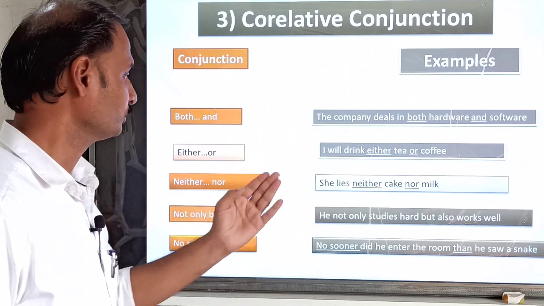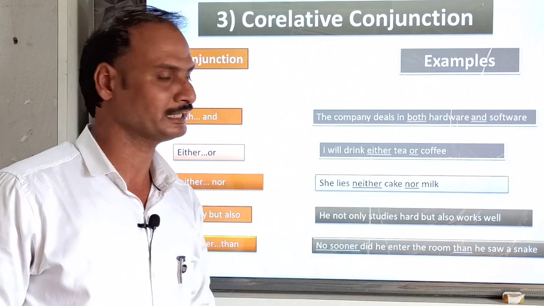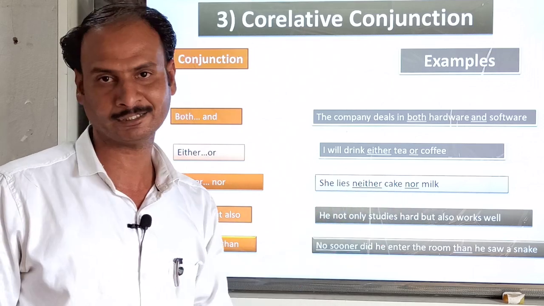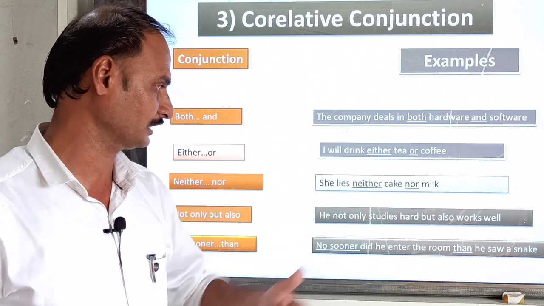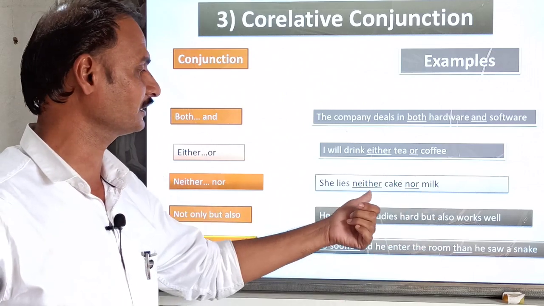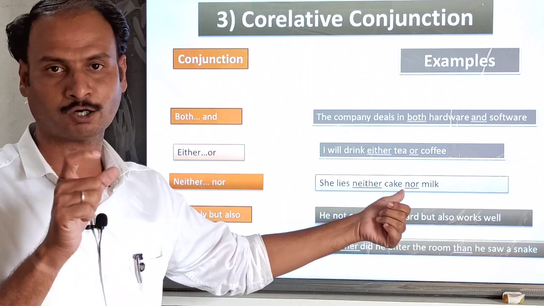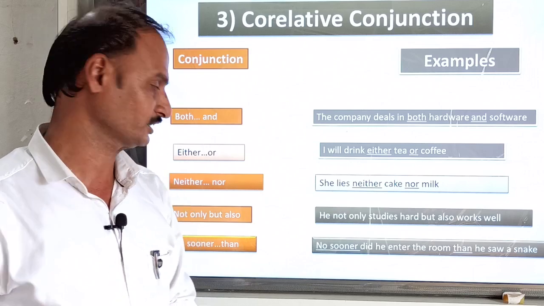Then neither nor: she likes neither cake nor milk. Cake and milk are both different things. Cake is a different ingredient, and milk is also a different ingredient, connected with neither and nor. So it is a pair of conjunctions, which is under the banner of the correlative conjunction.